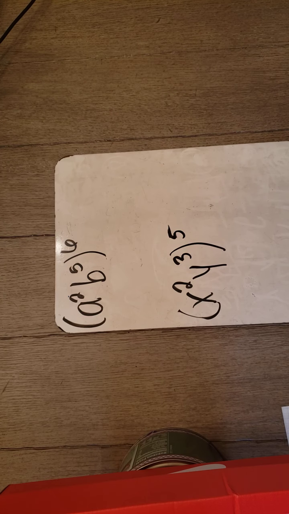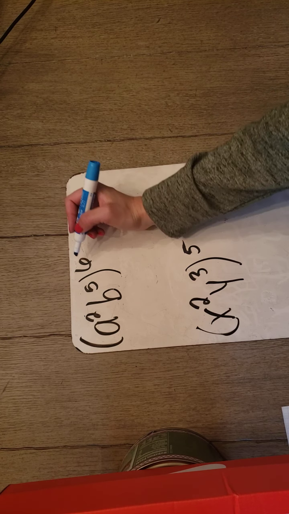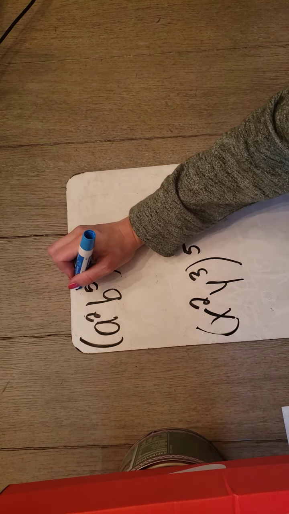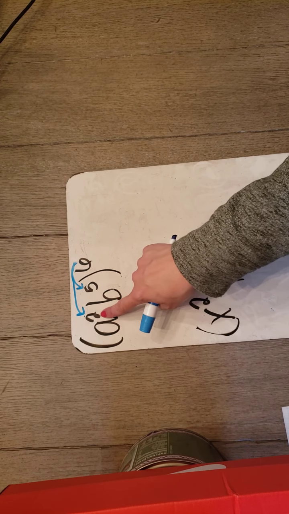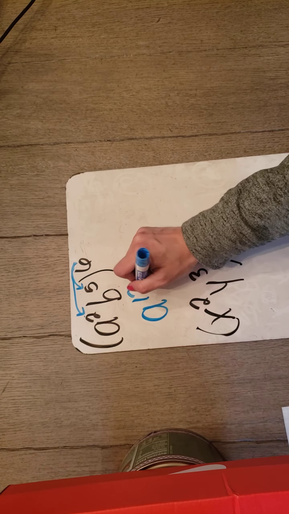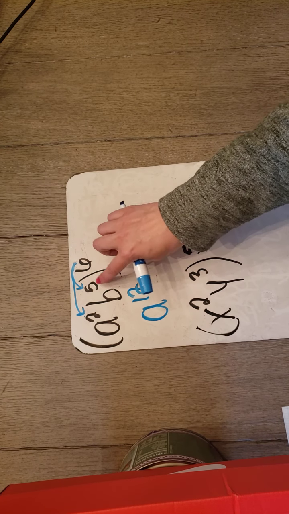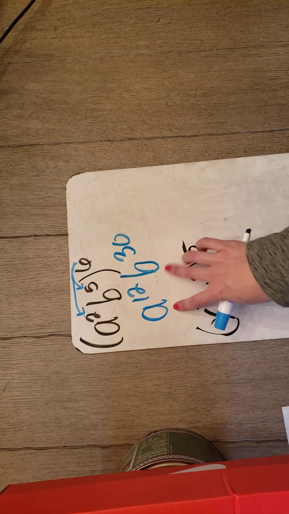So now sometimes you obviously have more than one number in the parentheses. So again, just like distributed property, when it had to go to every term in the parenthesis, this is also going to have to go to every exponent. So a to the second becomes a to the 2 times 6, which is a to the 12th. B to the 5th, 5 times 6 is 30. You have 2 different bases, so you're done.